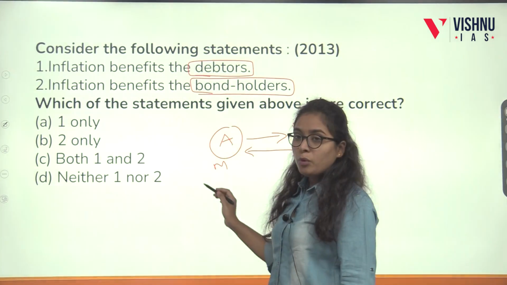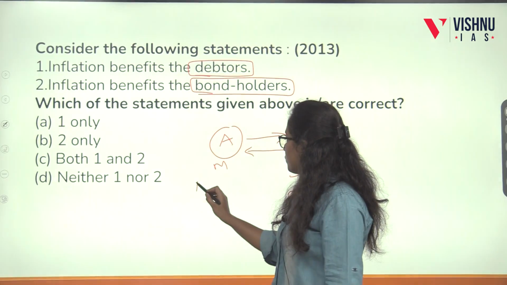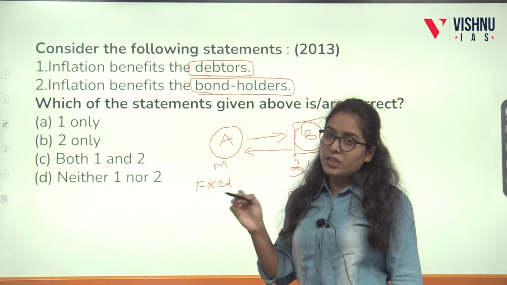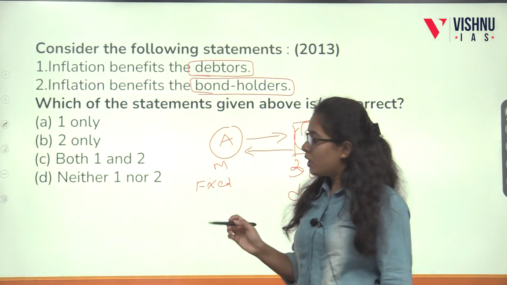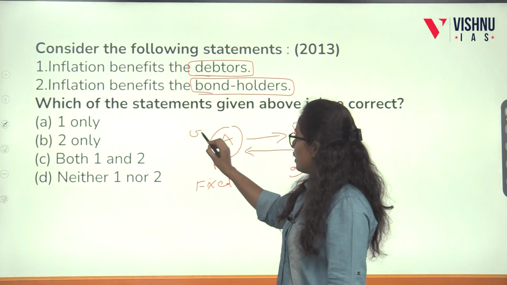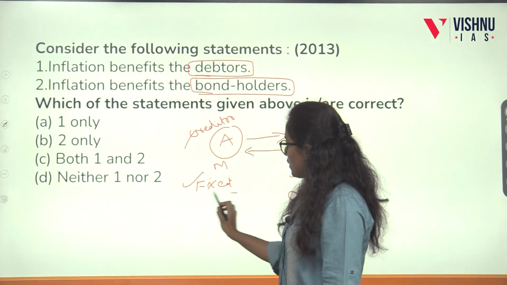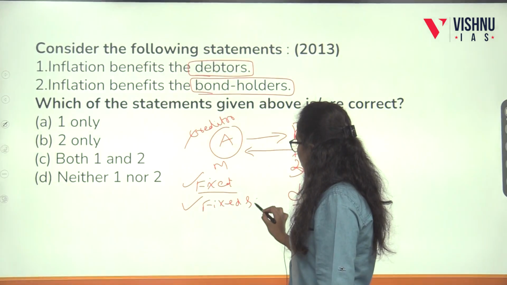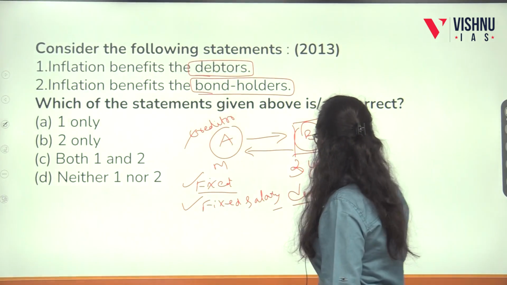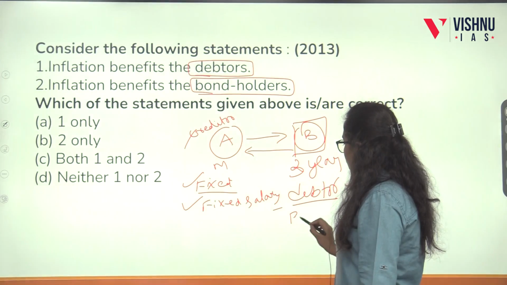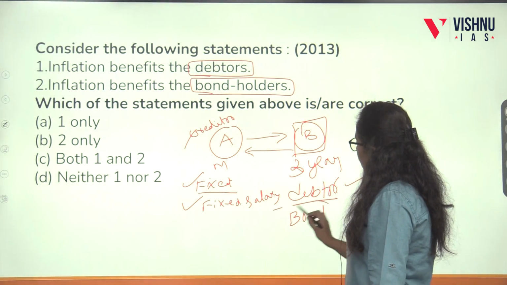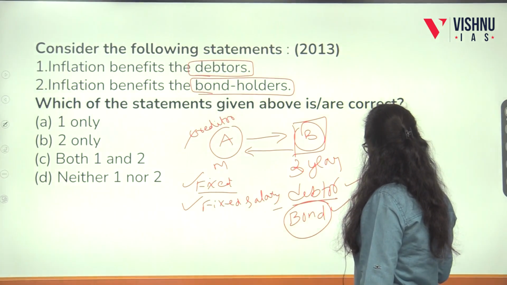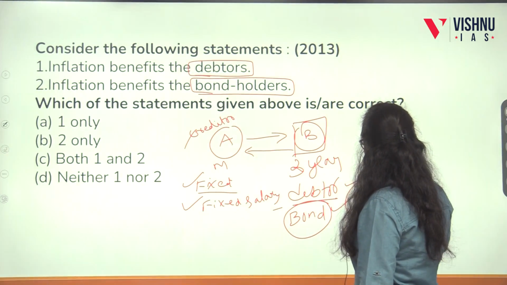The fixed income group will suffer, because they will get the same amount even during inflation, so with the same amount they can command only a few goods. The creditor will suffer and fixed income groups will suffer. Fixed salary holders will suffer. Who will benefit? The debtor will get benefits, even the bondholder will get benefits, because the price of a bond moves according to the inflation of that year, along with the interest rate.